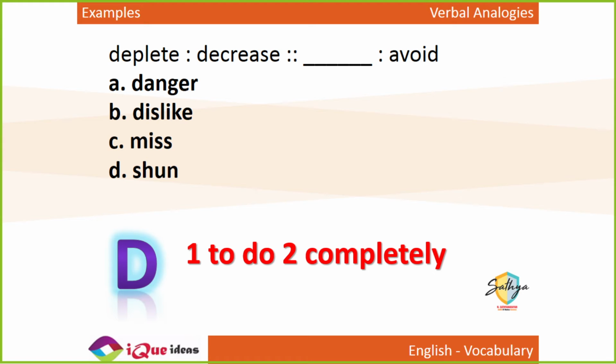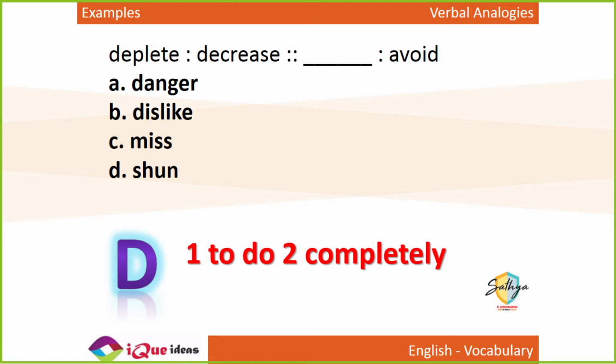Is it dislike? No, avoid. I avoid adding sugar in my food. I don't hate sugar, I just don't use sugar. So dislike and avoid cannot be similar. I avoid taking sugar, it does not mean I hate sugar. It's just that I don't eat it. I try not to. So that does not mean dislike.